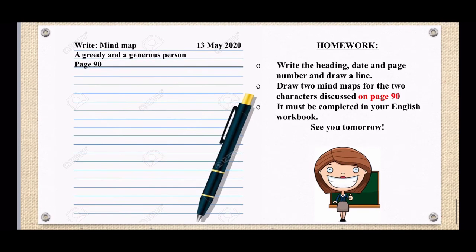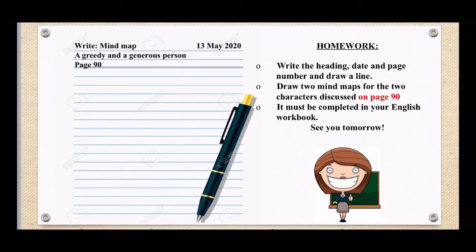Okay, so you'll need to write the heading, date and page number and draw a line. You draw two mind maps for the two characters discussed on page 90, and it must be done in your English workbook. Right. So I hope everybody understood the lesson: two people, two mind maps, right? Describe them using the mind map that's in your textbook.